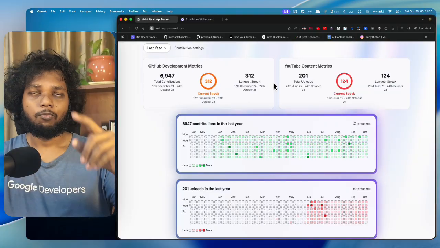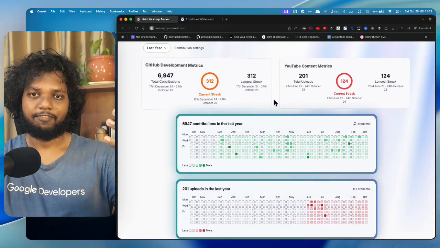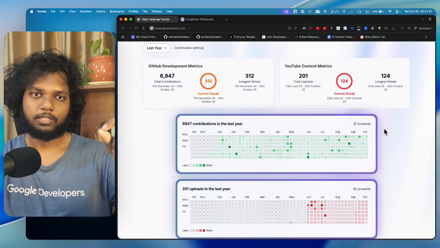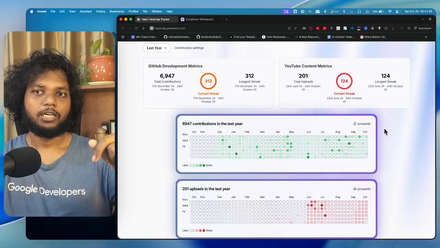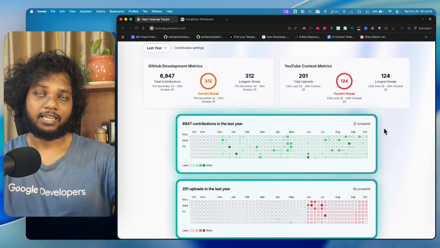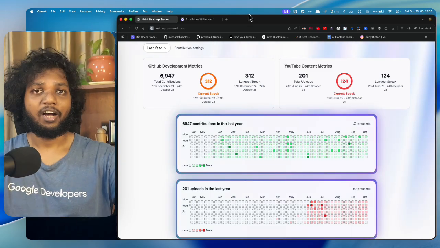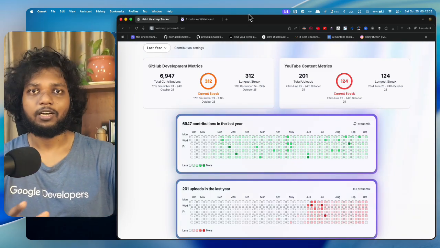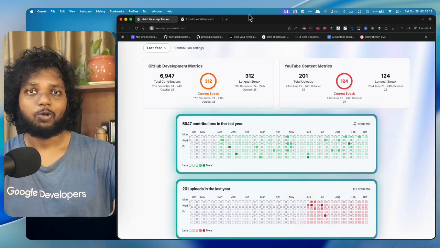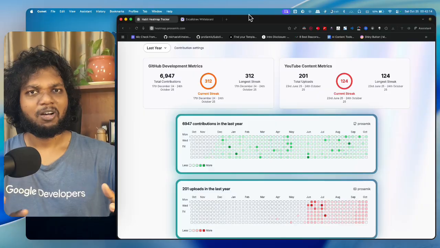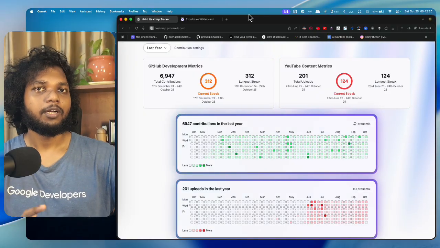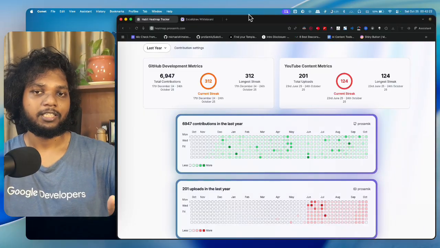Now, whatever days are left, I am assuming it is around 53. Yep, 53 days are left. So I plan to do something crazy, and that is building an iOS application. I have already built a macOS application, or rather say a desktop application. So I know how to build desktop applications. I know how to build web applications. I somehow know how to build Android applications, but I don't want to do that anymore. I want to learn iOS applications.